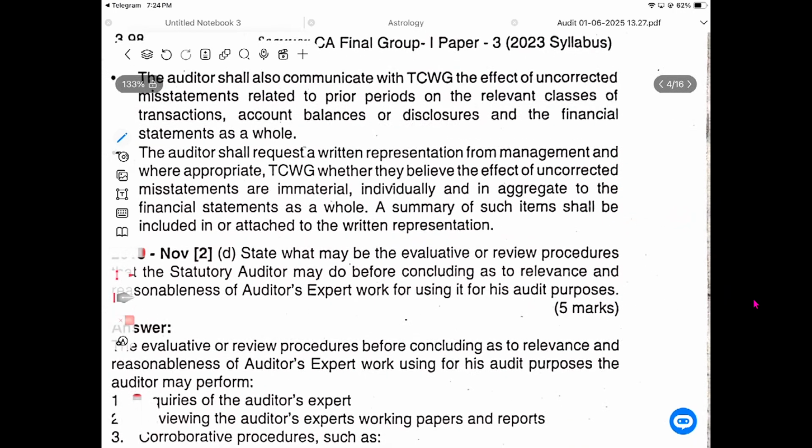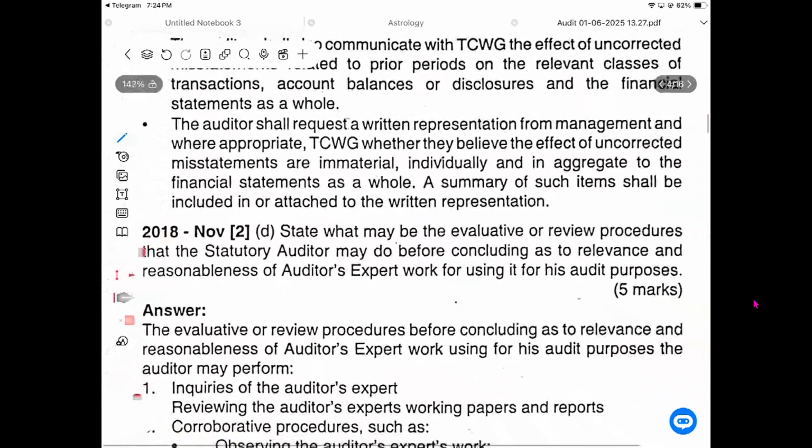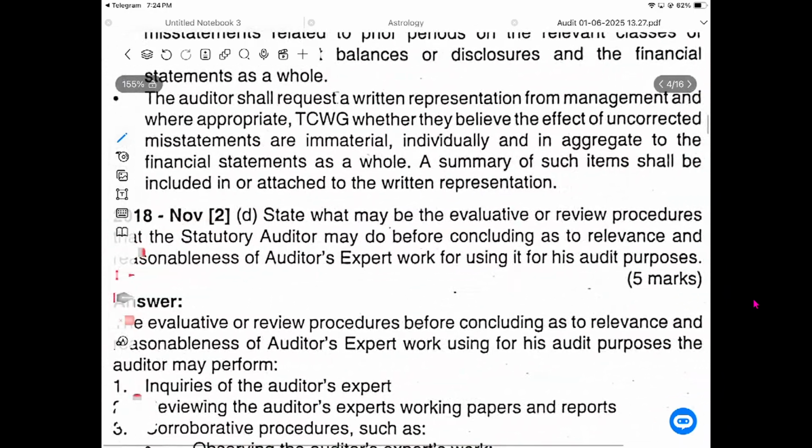Okay. We need proof now, because they are not providing it, they are not correcting it. So what should we do? We should take some action.